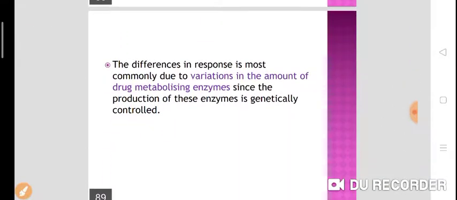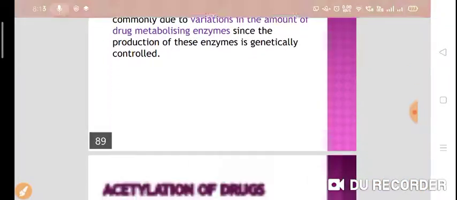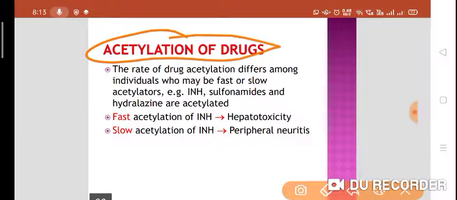Now, why is there a difference in the response? Mostly because of the variation in the amount of drug metabolizing enzymes, since the production of these enzymes is genetically controlled. We'll see examples like acetylation of drugs. The rate of drug acetylation means drugs which are metabolized by the acetylation reaction, like isoniazid, sulfonamide, hydralazine, right? So these drugs are metabolized by acetylation reaction.